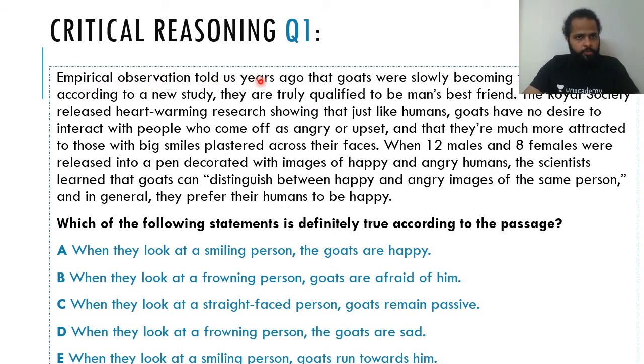Empirical observation told us years ago that goats were slowly becoming the new dog, and according to a new study, they are truly qualified to be man's best friend. This part just says the Royal Society. I think both of these parts are clear.